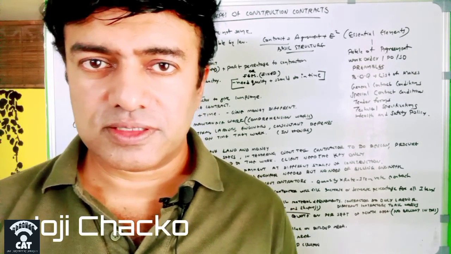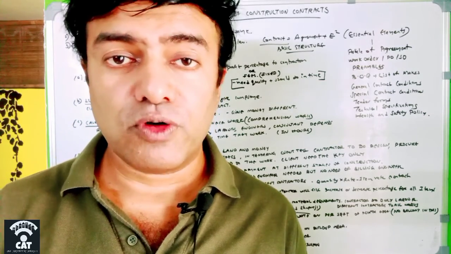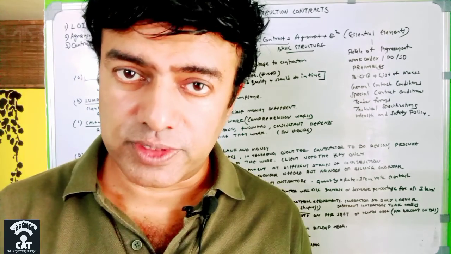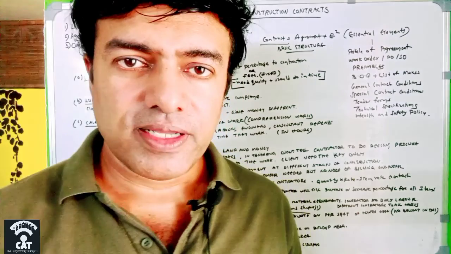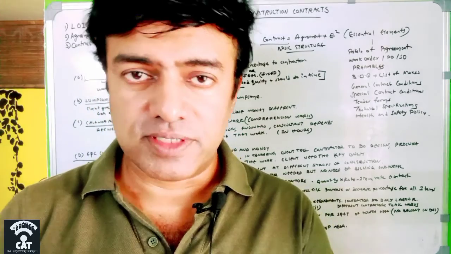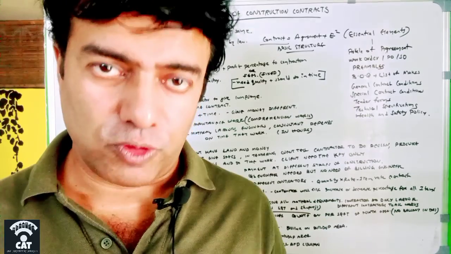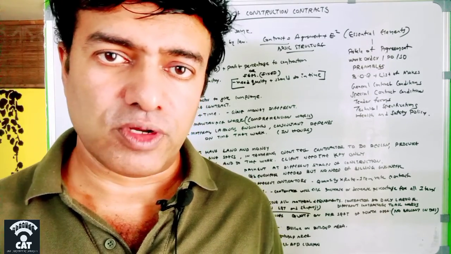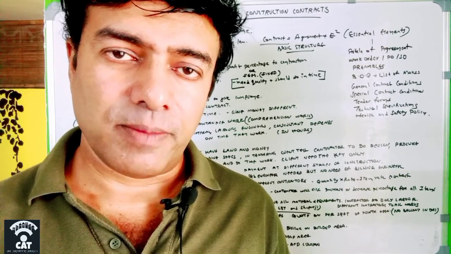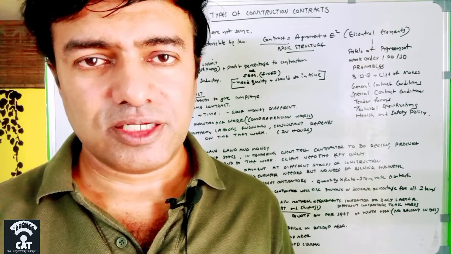Today I will discuss almost all the contracts that happen in construction. Before going into the discussion, let me explain some terms associated with contracts. The first one is LOI, letter of intent. A letter of intent is a document which says that two parties are involved in a particular project. It's just like a job offer or a work offer, and there is no legal backup for this letter of intent. So just take it as a job offer.